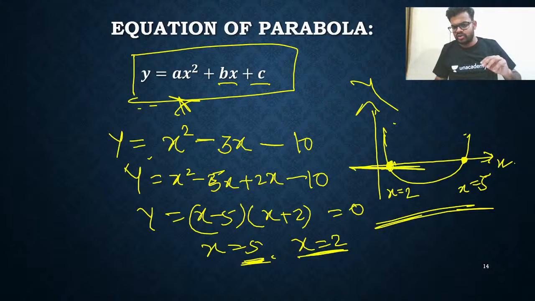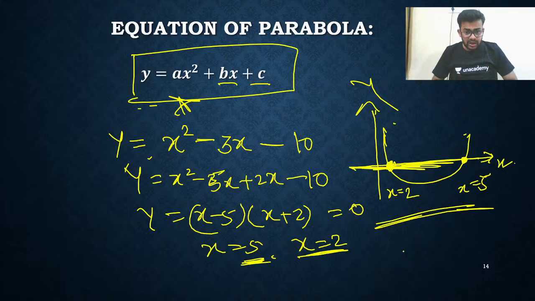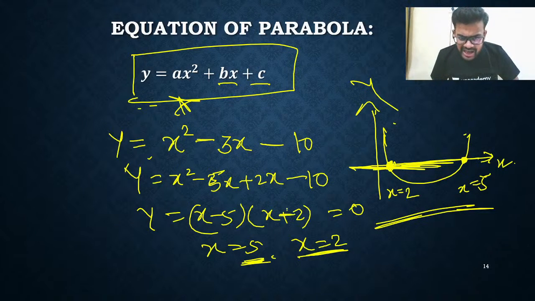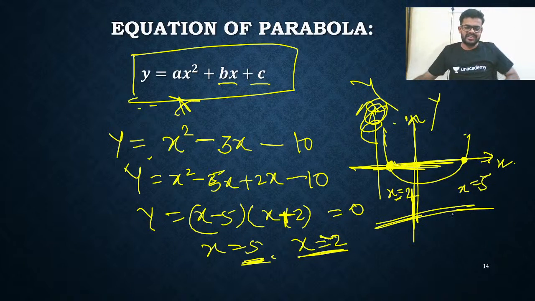Value of y is 0 means those points are on the x-axis. That's all. This is the curve. Oh, sorry. This is plus now. This is plus. So this is minus 2. Sorry, I made a mistake. This is minus 2. So the axis will be like this. Somewhere here will be the axis. This is the y axis. This is the x axis.